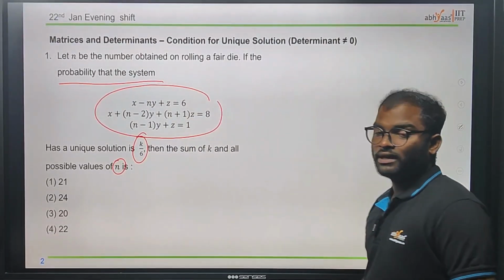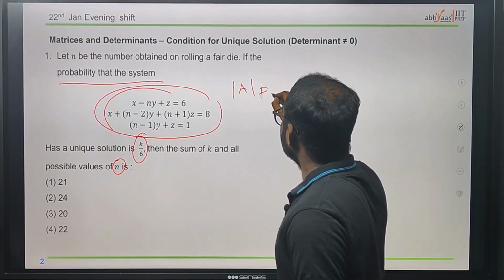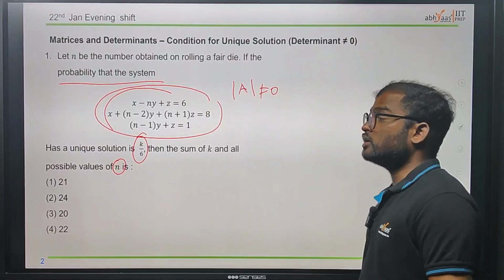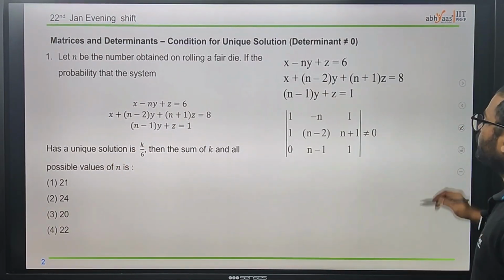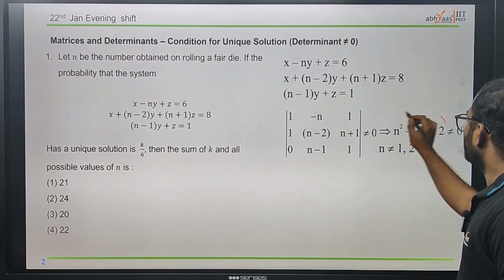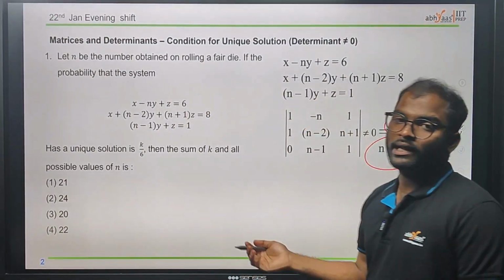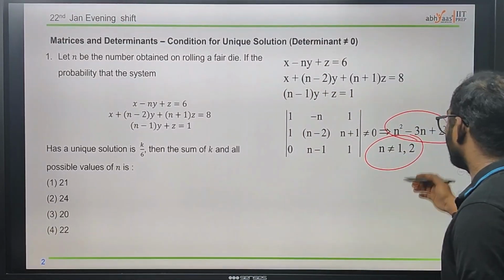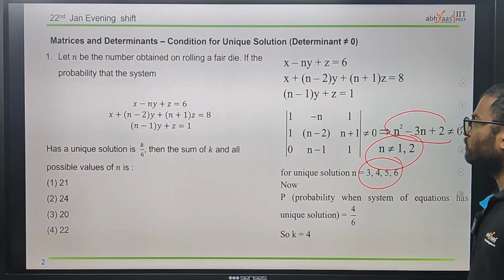We know that when there is a unique solution, the determinant is not equal to 0. By this condition we can easily find the n value. I hope you understood what I am saying. Using the determinant not equal to 0, n must be not equal to 1 and 2. If n is 1, there may be infinitely many solutions, or no solution, and the same for 2. So for a unique solution we need 3, 4, 5, 6.